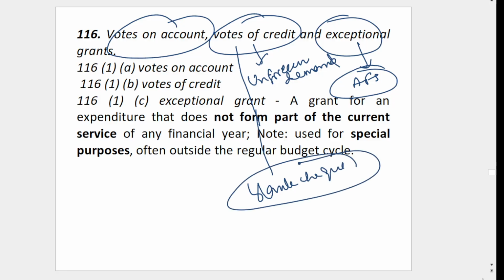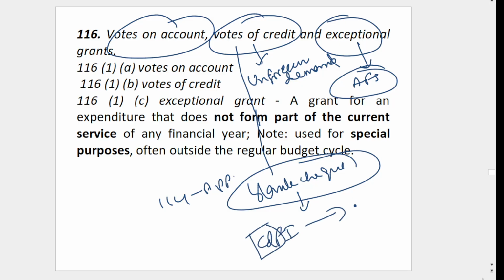Let's say Pakistan invaded India, some country came for war against India. We need some advanced weapons, let's say from the USA or from Russia. We cannot wait for the 114 appropriation bill, introduce the bill, pass the bill, then buy the weapons. By that time the other country will already attack with their weapons. So there should be some kind of blank check available. As part of vote of credit, it is like a blank check from the Consolidated Fund of India.